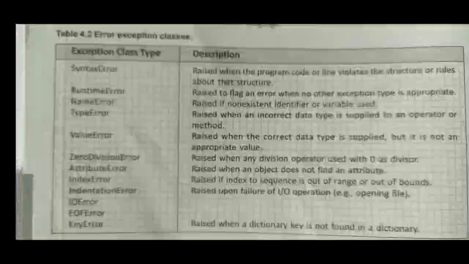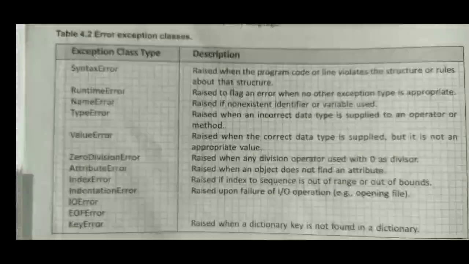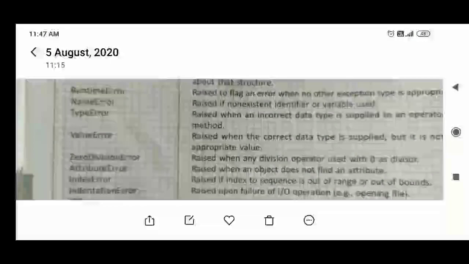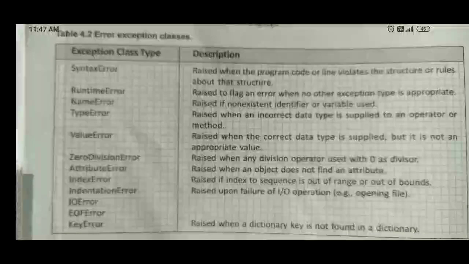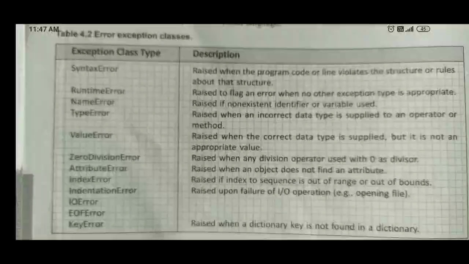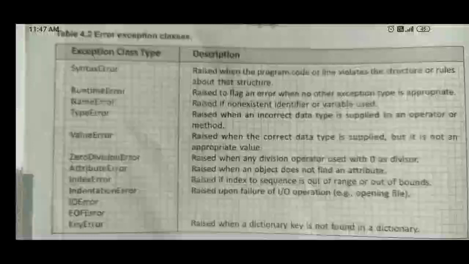Let us see. A logical error is a mistake in program source code that results in incorrect or unexpected behavior. It is a type of runtime error that may simply produce the wrong output or may cause a program to crash while running. So this is about logical errors, or it is also called a semantic error. Thank you.